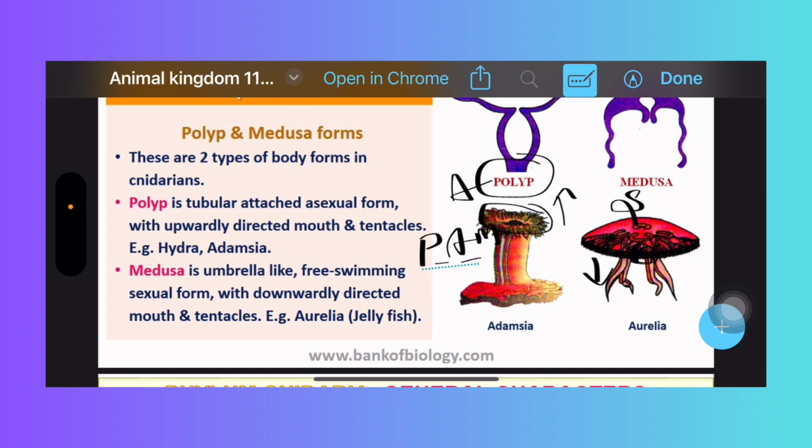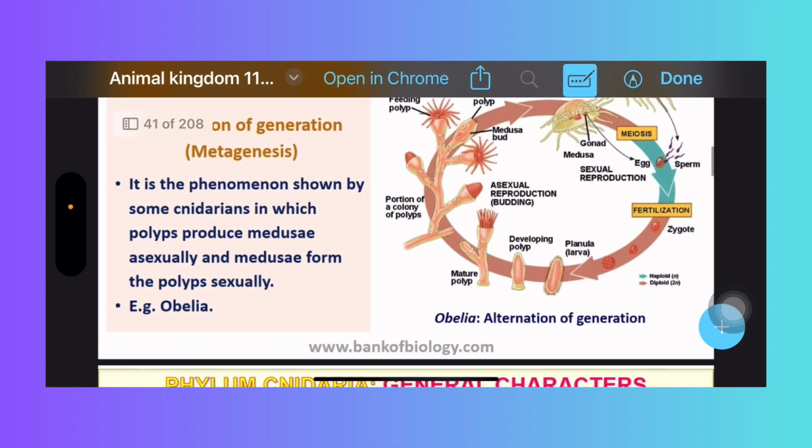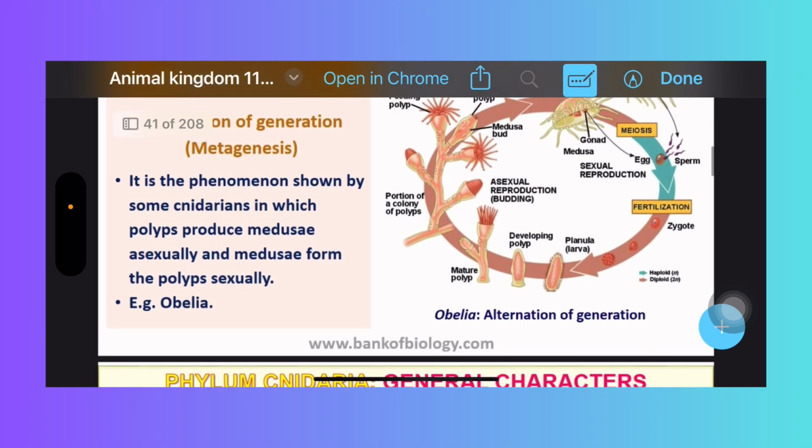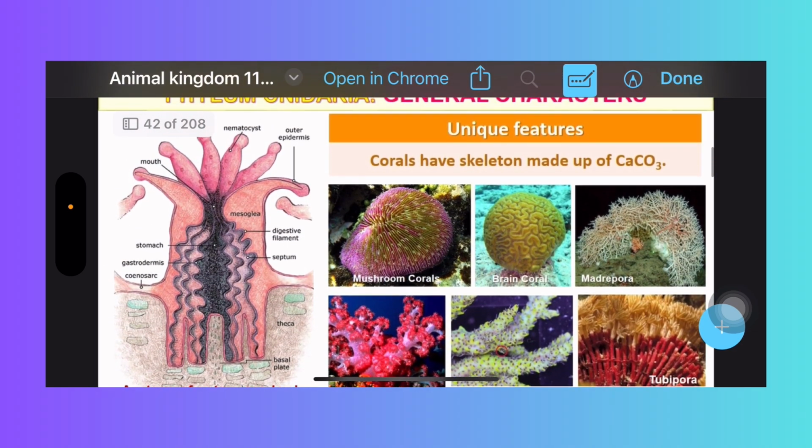These are very important. Example: Aurelia jellyfish for the medusa form, and Hydra and Adamsia for the polyp, right? And here is alternation of generation. Polyp changes into medusa, medusa changes into polyp by reproduction. It is the phenomenon shown by some cnidarians in which polyps produce medusae asexually, and vice versa, medusae form the polyp sexually. Example is Obelia. This is called alternation of generation.